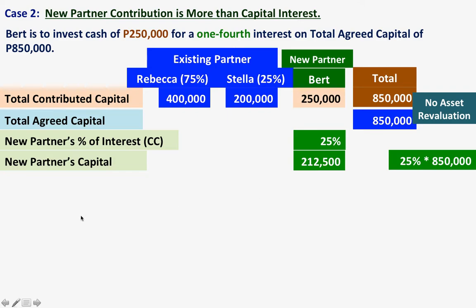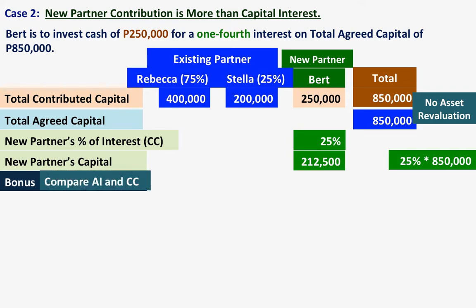So now we have to compare the two. We have to determine if there is bonus by comparing the actual investment and the capital credit. Here, 250,000 compared with 212,500, there is a difference of 37,500. Here, the contribution is more than the capital credit given to Bert.